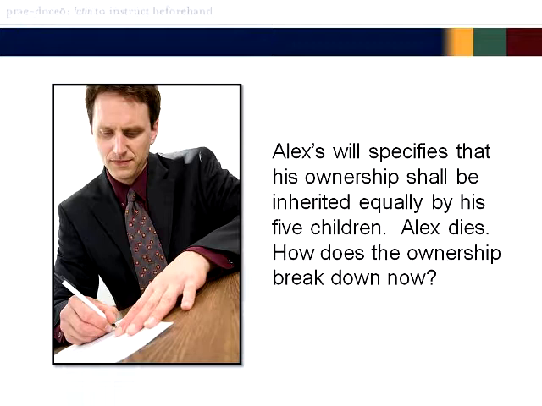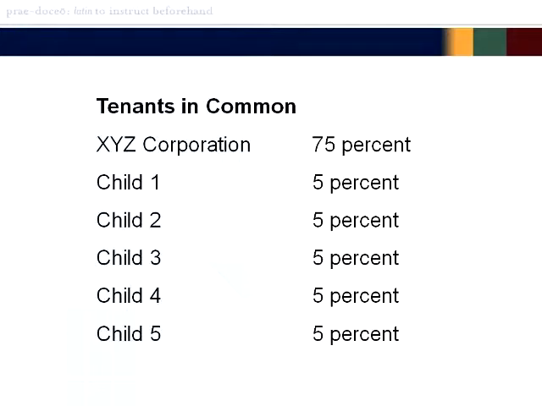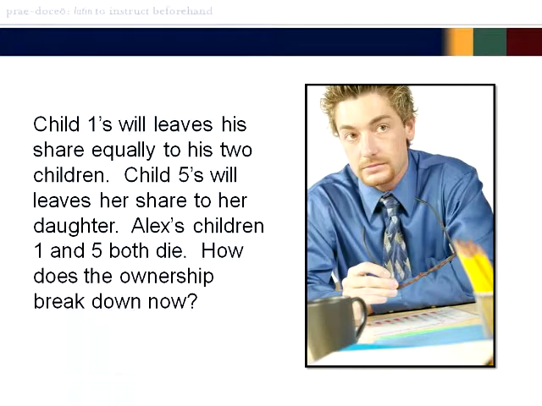Alex dies. How does the ownership break down now? Tenants in common. XYZ Corporation 75%. Child 1, 2, 3, 4, and 5 each 5%, for a total of 25% formerly owned by their father and given to them by the will upon his death. Child 1 leaves his share equally to his 2 children. Child 5's will leaves her share to her daughter.